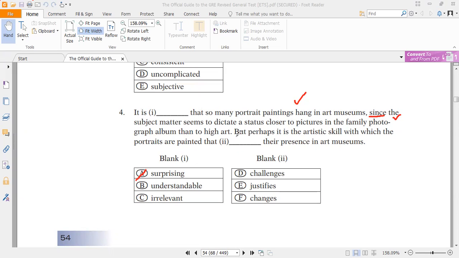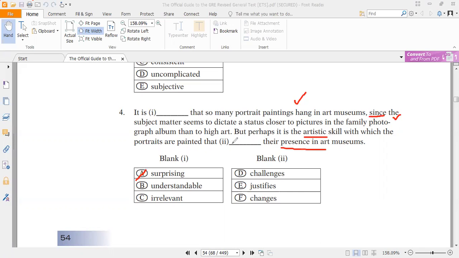Now look at the later portion: but perhaps it is the artistic skill with which the portraits are painted that dash their presence in art museums. So they have the artistic skill, and what will this artistic skill do to their presence? So we can use the word justifies.